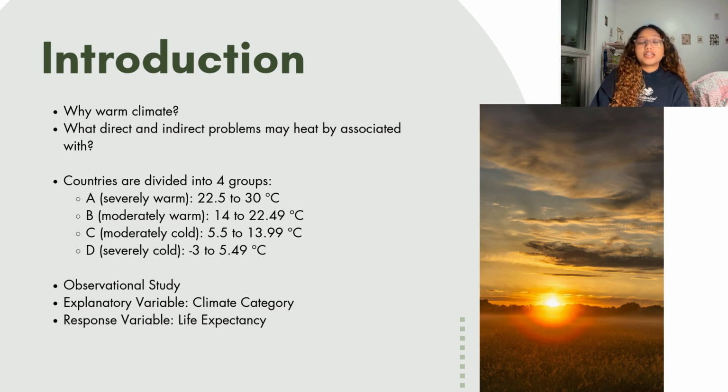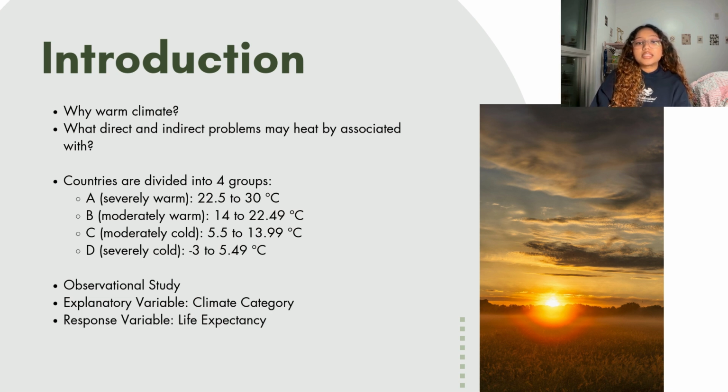There are also many indirect issues. Hot climates can place stress on agriculture and water resources, and this can affect food security and nutrition. Warmer temperatures may also worsen air quality, and this can lead to many respiratory problems. In addition to this, energy demands rise in these regions, and not all countries have the infrastructure to support reliable cooling, and this can further increase health risks.